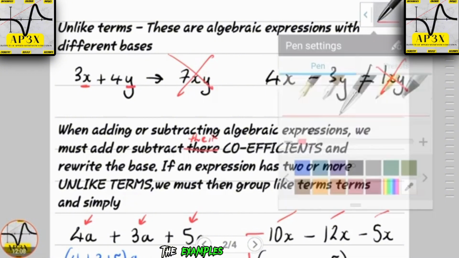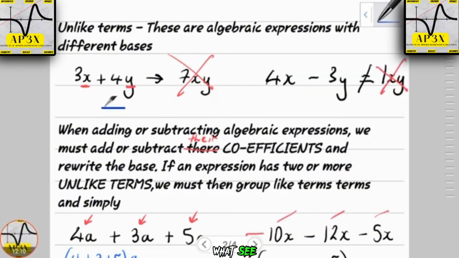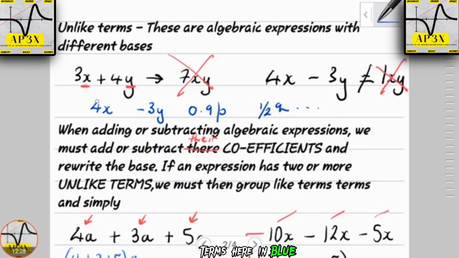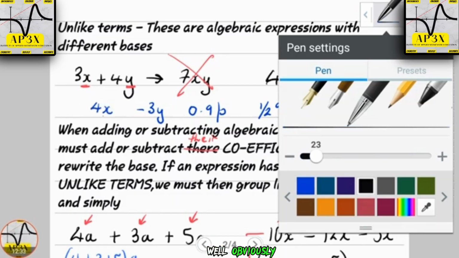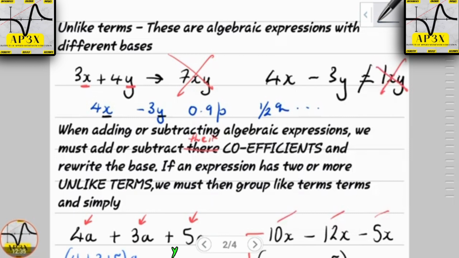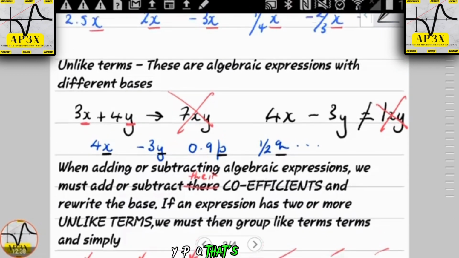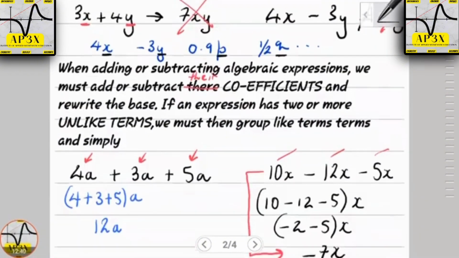Say you have 4x, minus 3y, 0.9p, and half q. All of these terms here in blue are unlike terms. Why are they unlike? Well, obviously x, y, p, q. That's what makes them unlike.